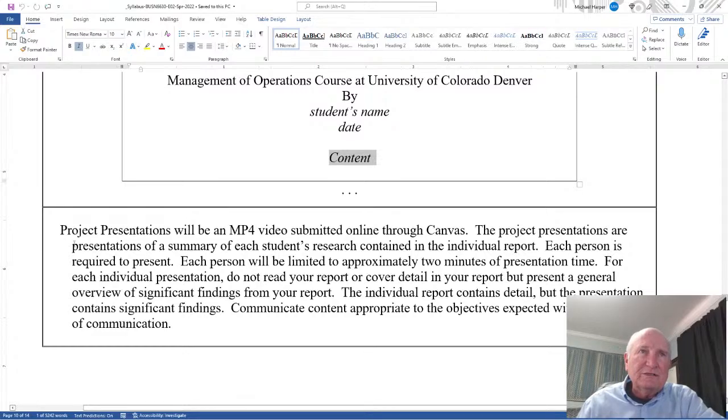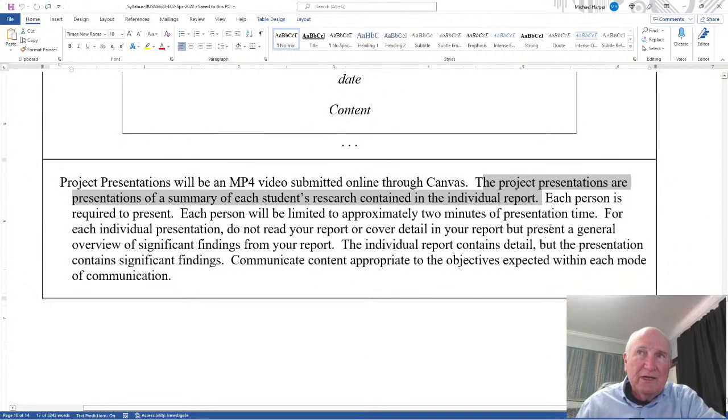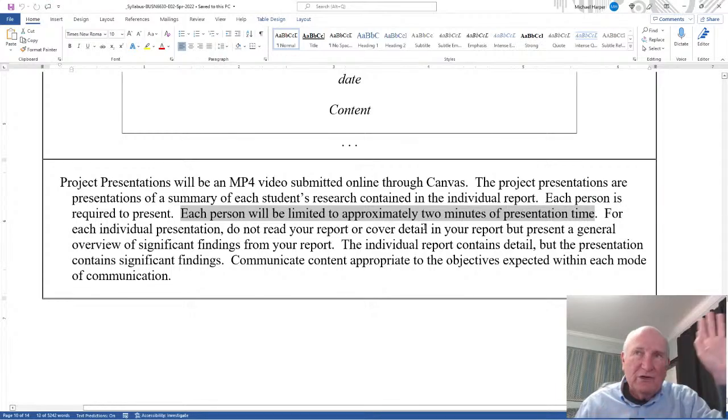Now the project presentations will be an MP4 video submitted online through Canvas. The project presentations are presentations of a summary of each student's research contained in the individual report. Each person is required to present. Each person will be limited to approximately 2 minutes of presentation time. So don't go on and on.